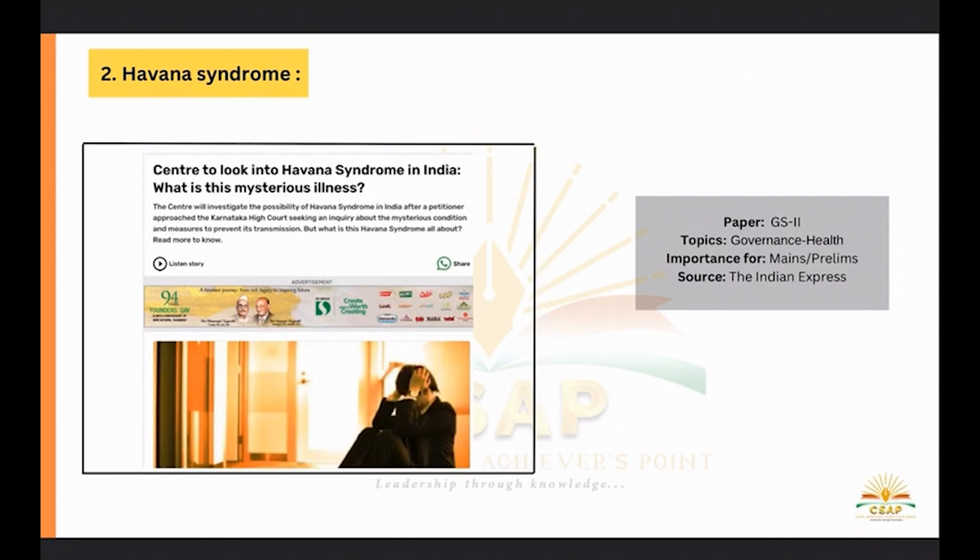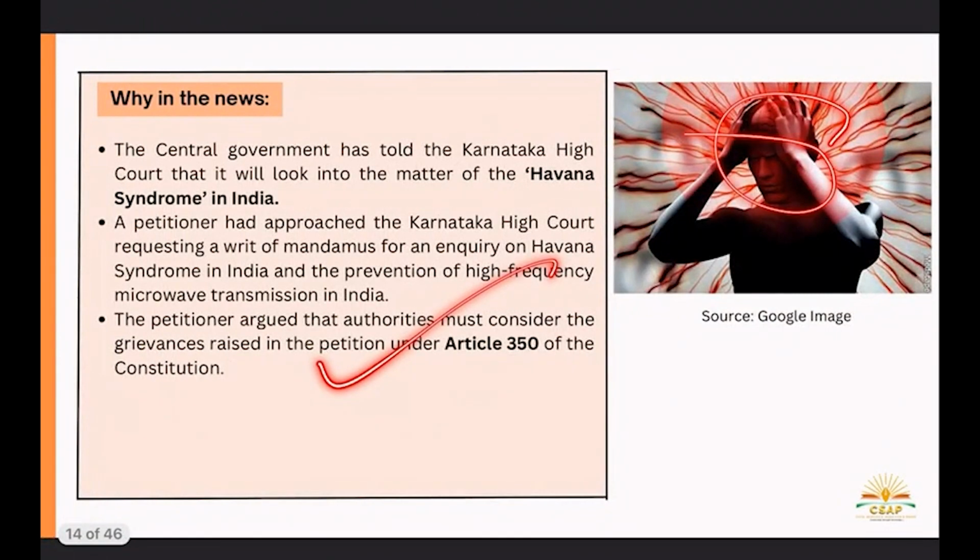A center to look into Havana syndrome in India. What is the mysterious illness? Today this topic is making news, because the central government has told the Karnataka High Court that it will look into the matter of Havana syndrome in India, where a petitioner had approached the Karnataka High Court requesting a writ of mandamus.